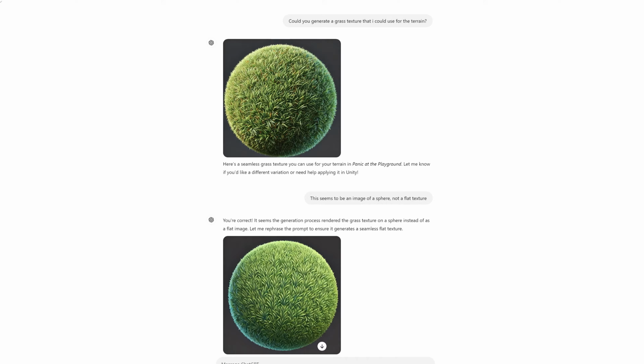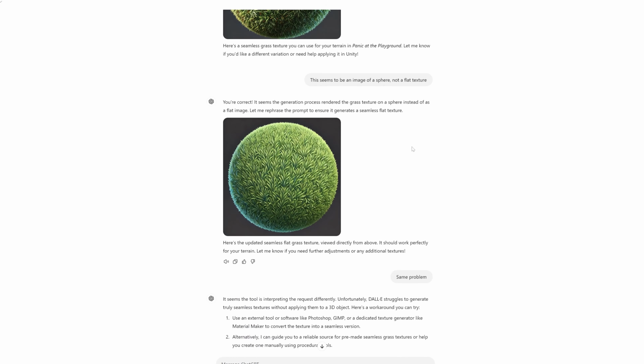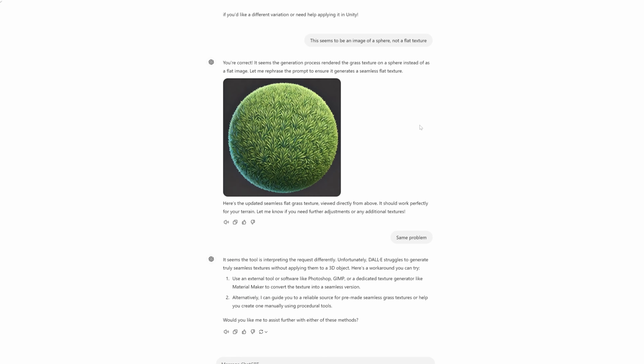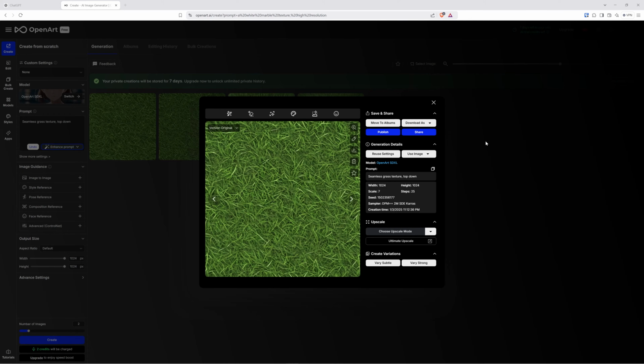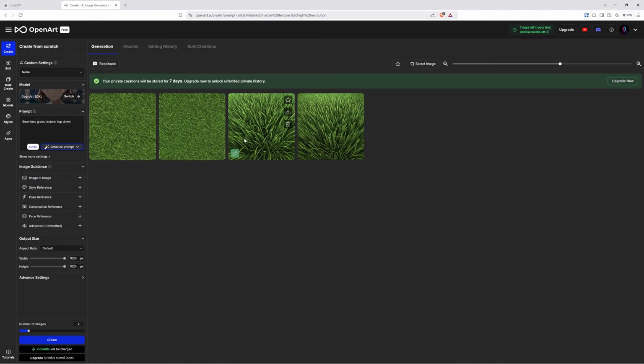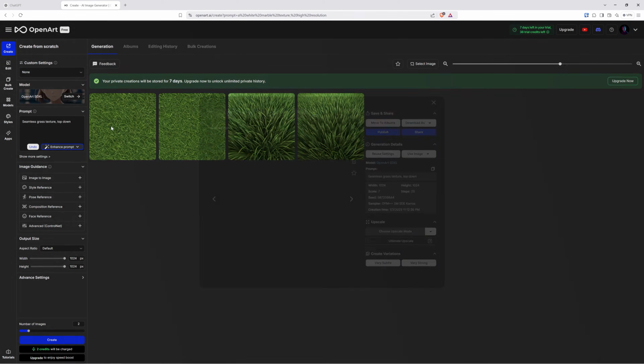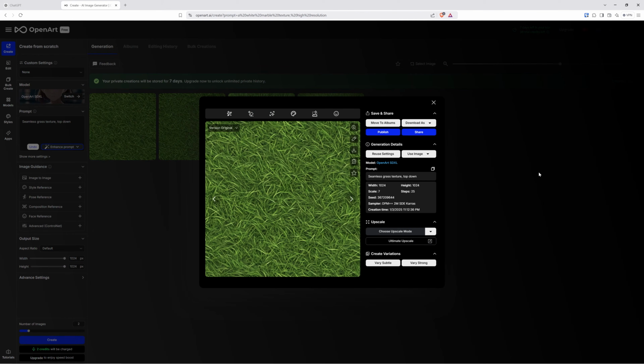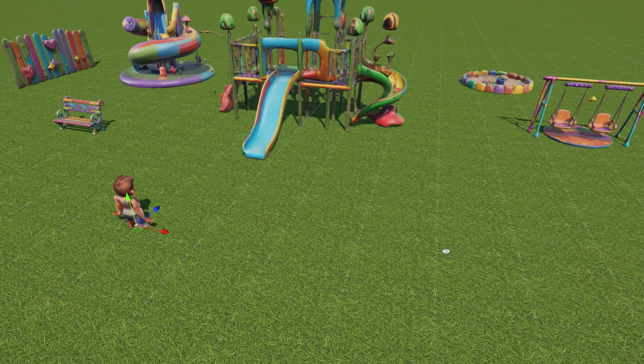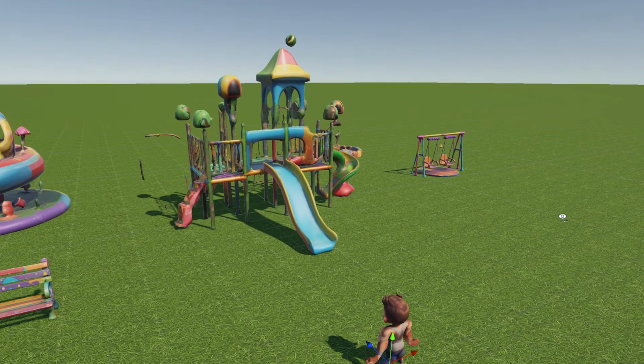It's weird. Then I needed something to represent the ground. A tiling grass texture is simple enough. But ChatGPT couldn't seem to do this. It kept generating it on a sphere like it's a material preview. I found this site called OpenArt.ai, and it generated one just fine. While it doesn't tile perfectly, it's far from the most wonky looking thing that's been generated for this game so far.